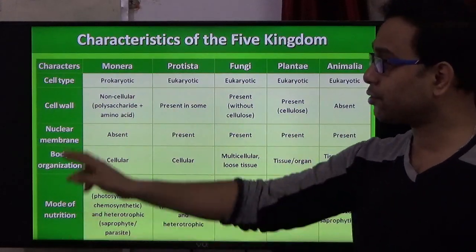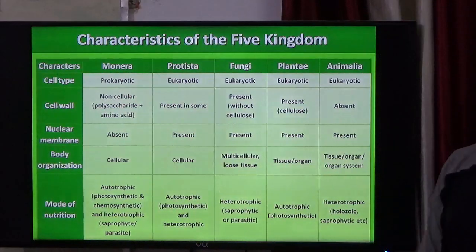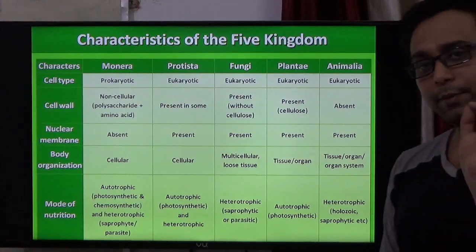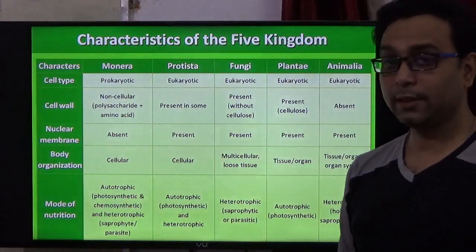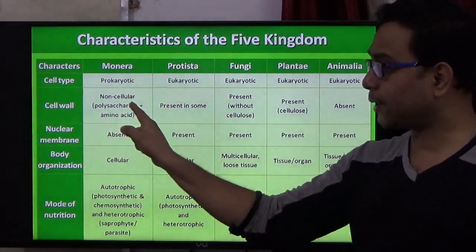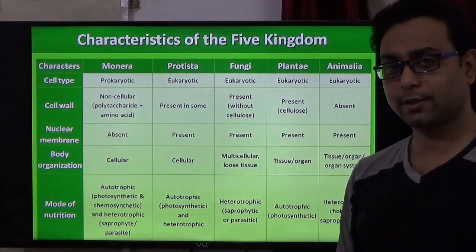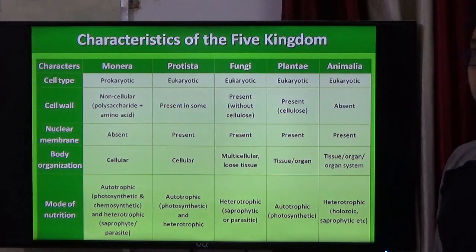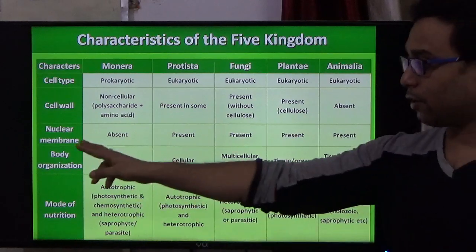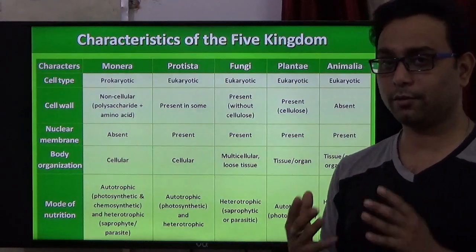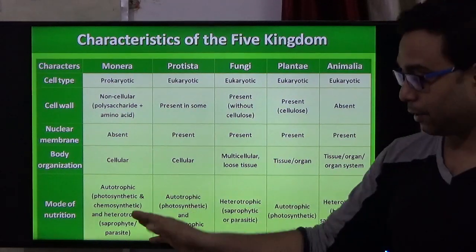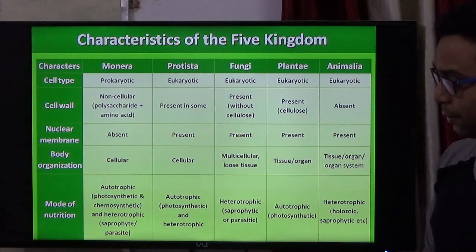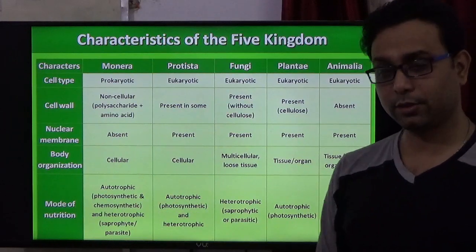Here, first of all, Monera: their cell type is prokaryotic because they have no well-defined nucleus. The cell wall is noncellulosic and is made up of polysaccharides and amino acids. Next, the nuclear envelope is absent because it is prokaryotic. Body organization is only unicellular, they have only a single cell. And the mode of nutrition may be autotrophic or heterotrophic. Autotrophic may be of two types, photosynthetic and chemosynthetic.